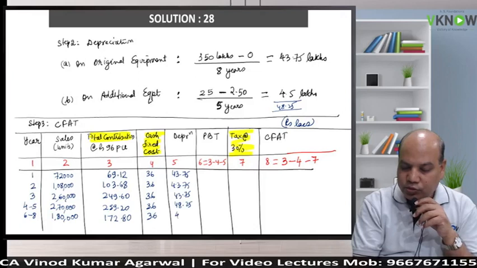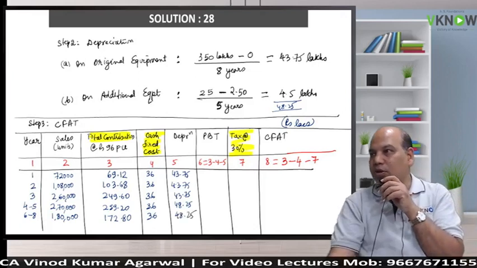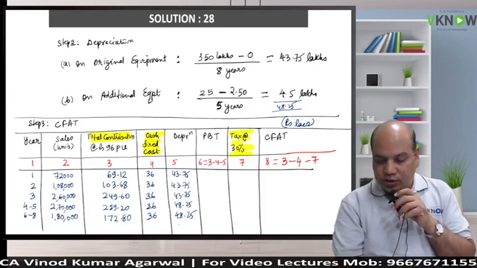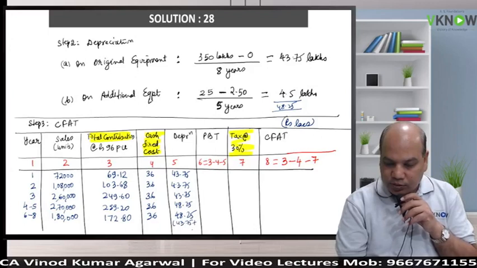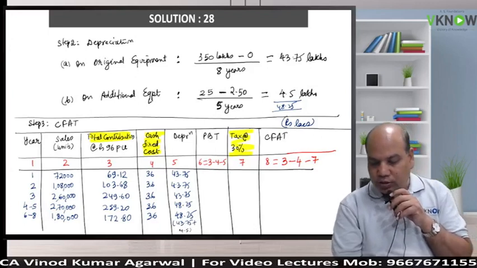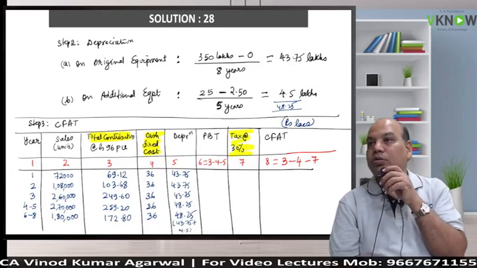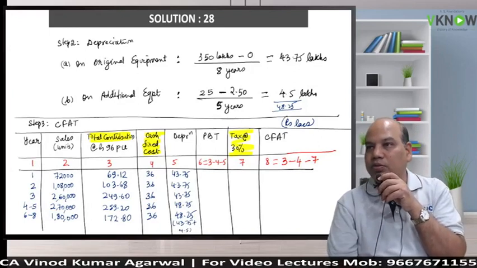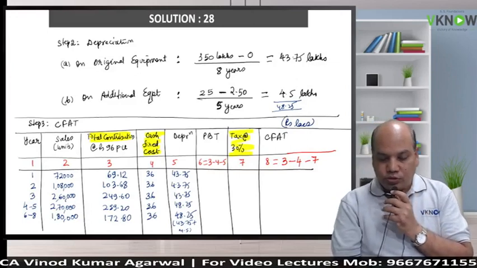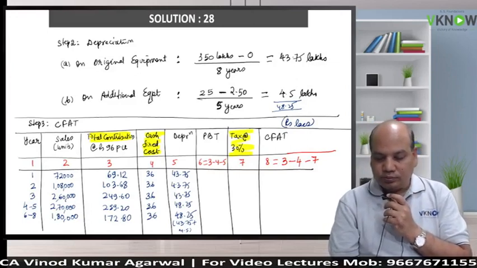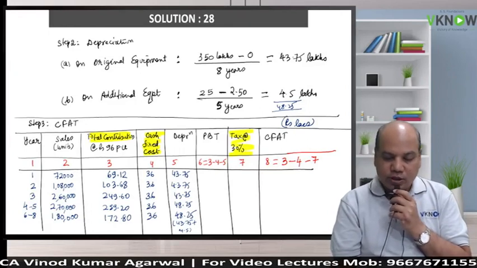I will request you to keep one line blank after each year in the tables. Sometimes it is easy to write some working, 43.75 plus 4.5. Otherwise, later when you revise, you wonder how this 48.25 has come. Last minute revision, you get tensed. Now the student will have to use mathematics. Contribution minus cash fixed cost minus depreciation.